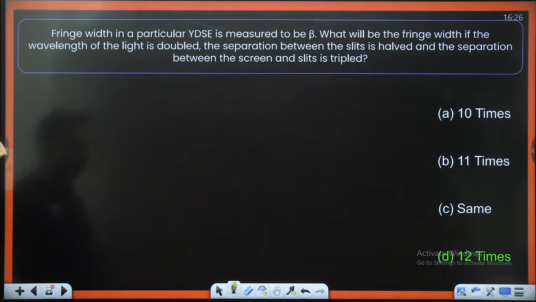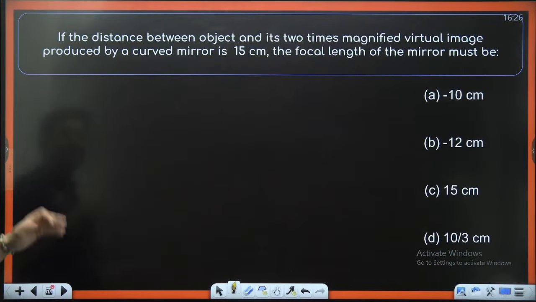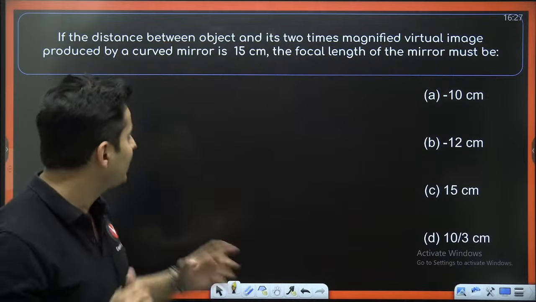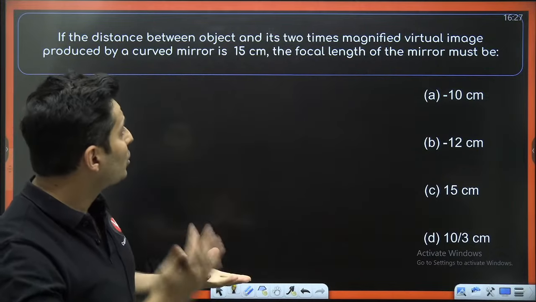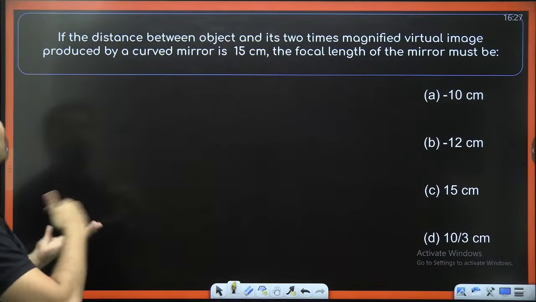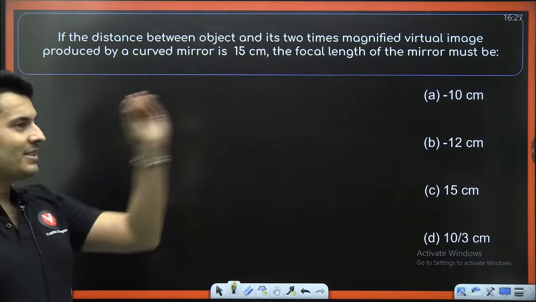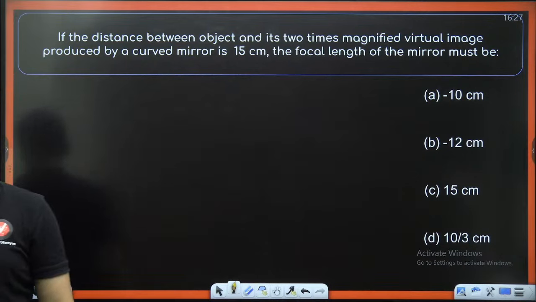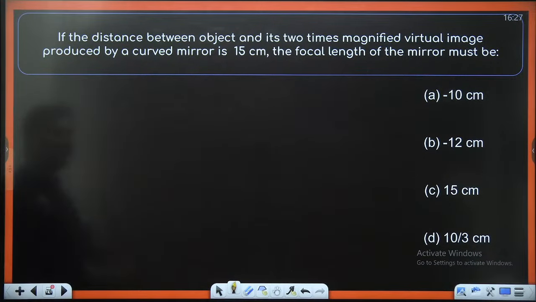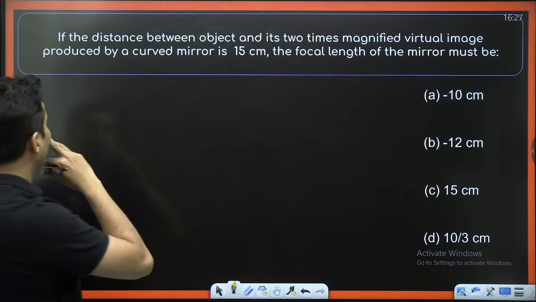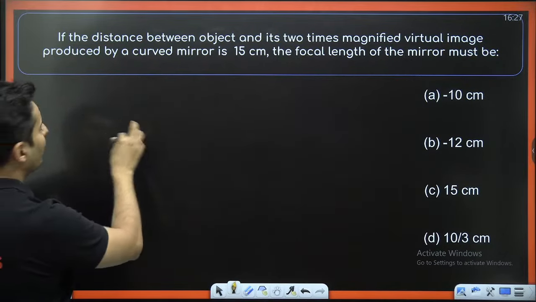Moving on to the next question on your screen. If the distance between the object and its 2 times magnified virtual image produced by a curved mirror is 15, what is the focal length? Ray optics question. Let's see if you guys can figure this out. The magnification produced is 2 times for that virtual image. Okay, so what is the focal length of the mirror?